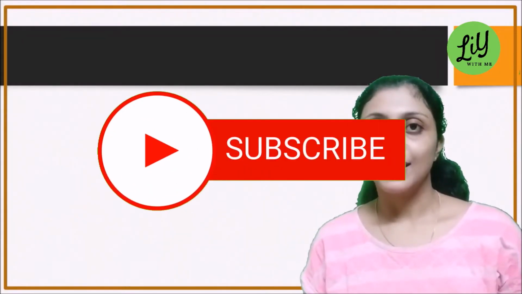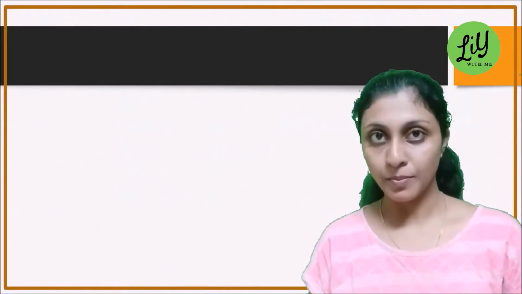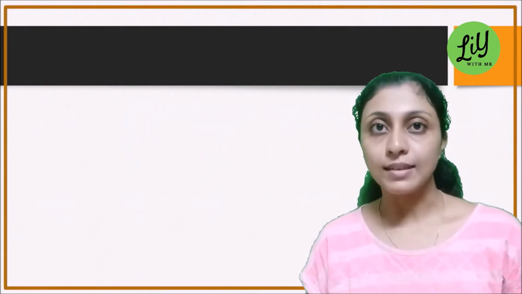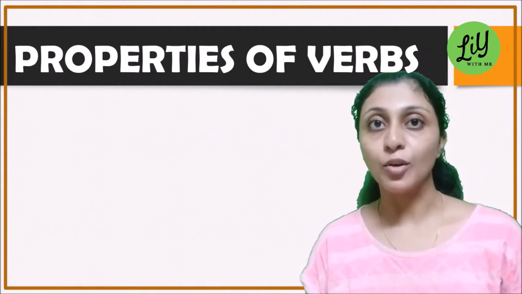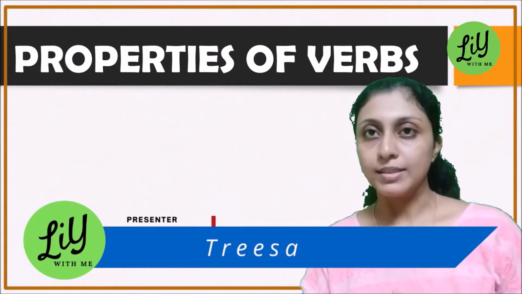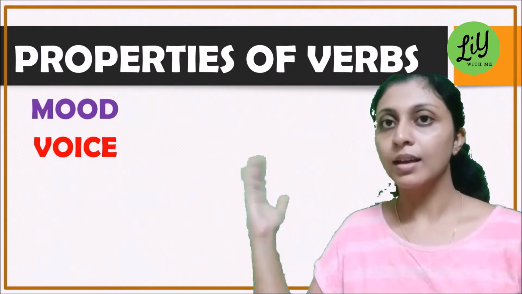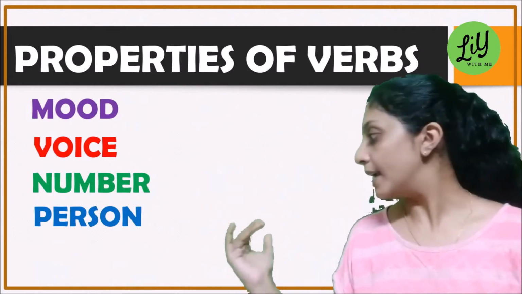Welcome to my class. Today's lesson is about verbs, and I've done many videos regarding the subject of verbs. Today we are going to discuss the different properties of verbs. So let's get started. There are 5 properties to a verb. They are mood, voice, number, person and tense.